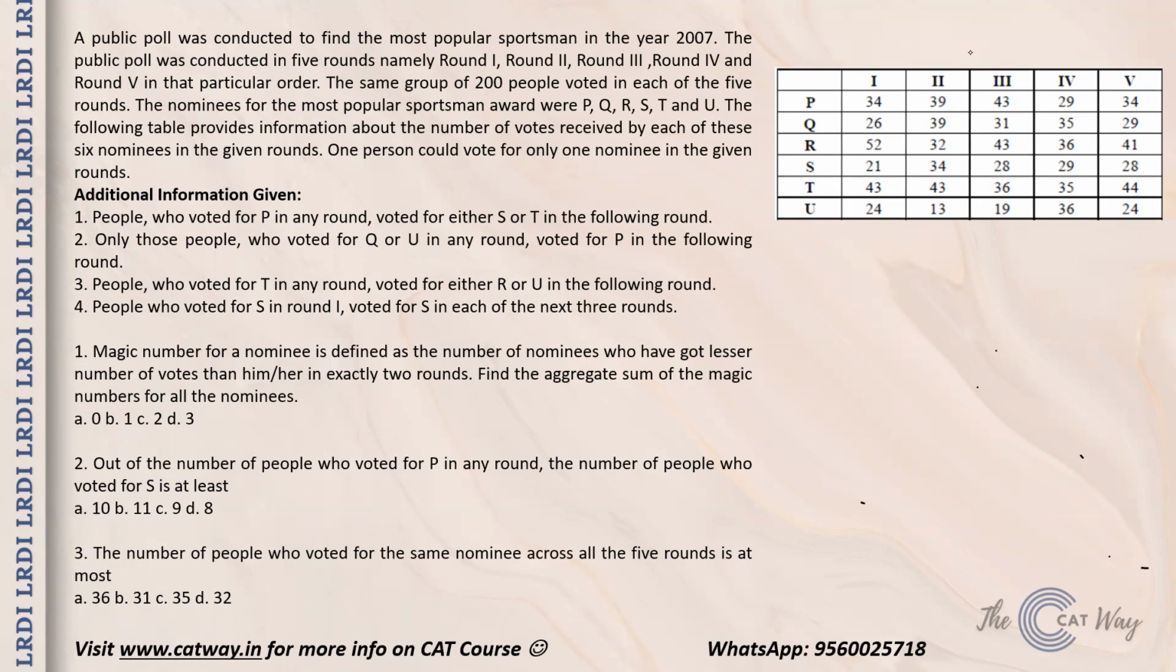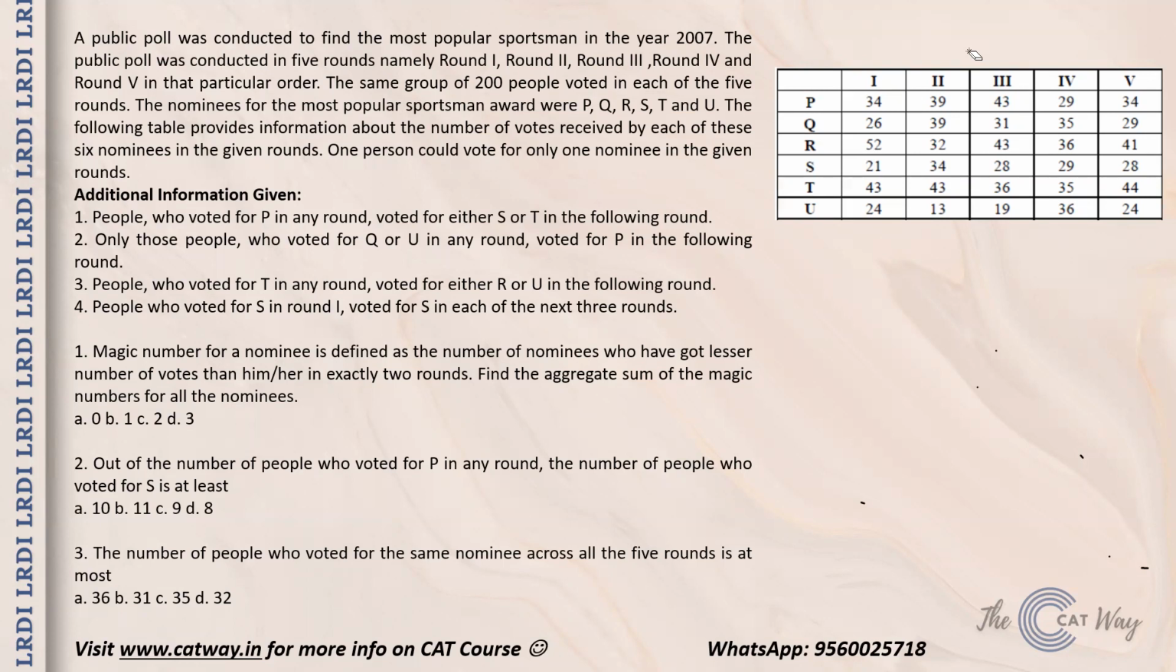So there were five rounds for 6 people. And in every round, the same 200 people are voting, and they are also changing their vote preference as per different rounds. Now some additional information has also been given, that people who voted for P in any round voted for either S or T in the following round. So people who are voting for P in one round are going to be distributed between S and T in the next round.